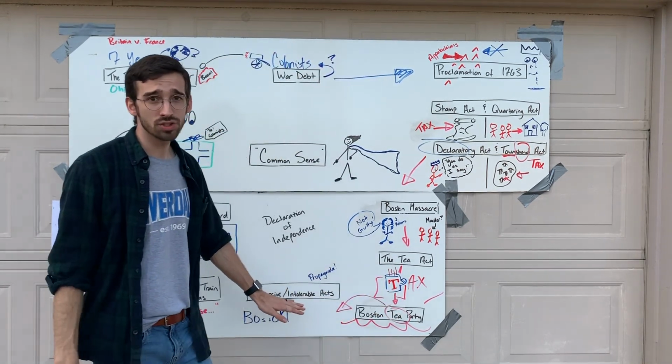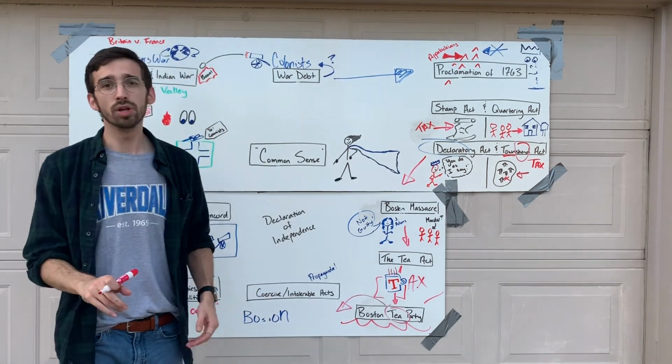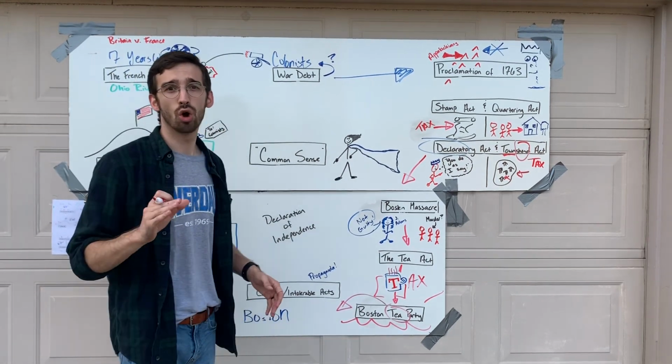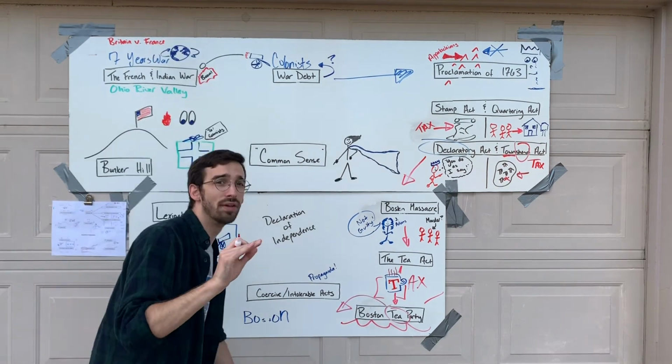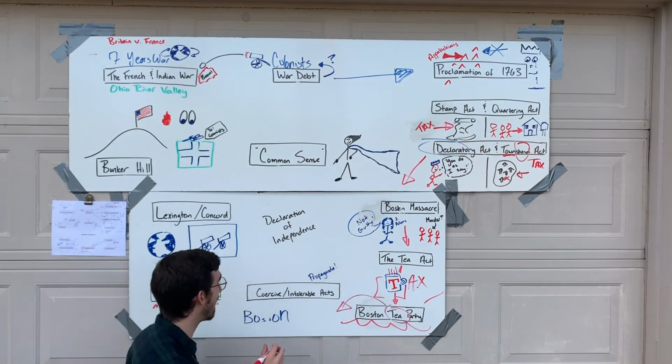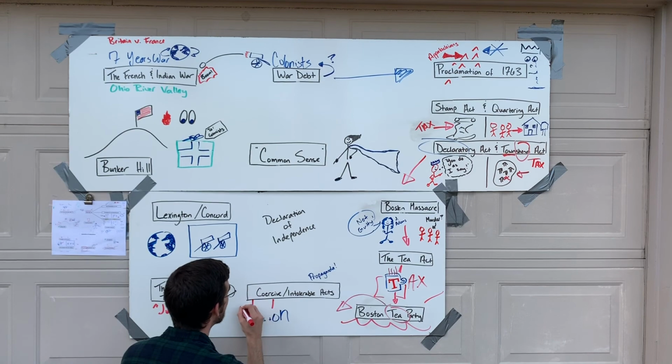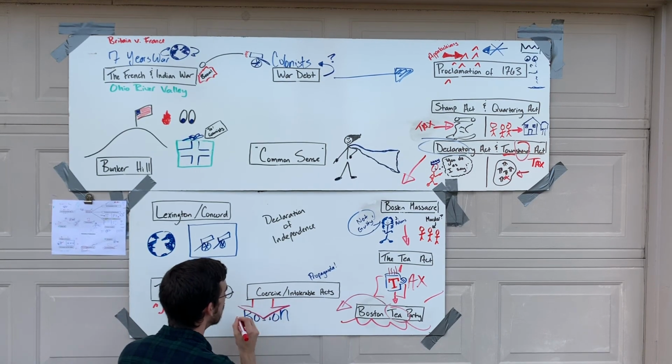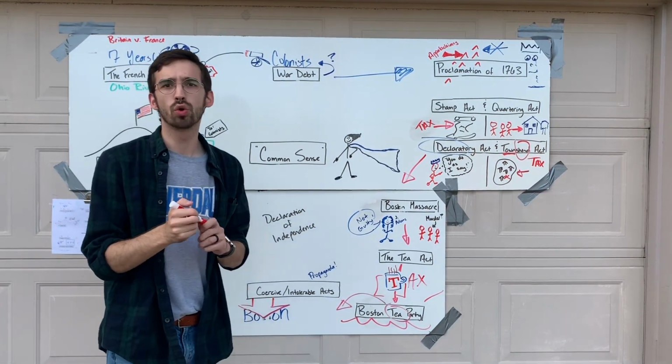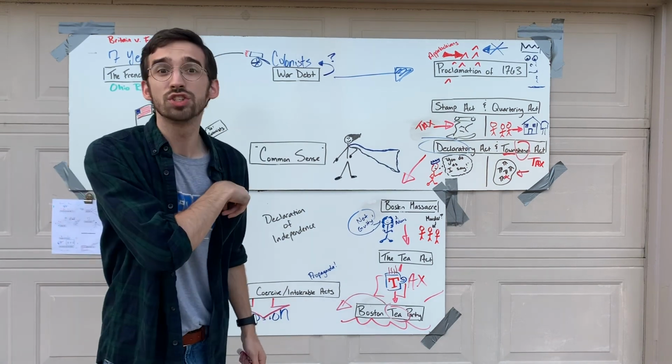So in response to the Boston Tea Party, Britain passes a new group of acts called the Coercive Acts. And the entire purpose of the Coercive Acts is to press down on the city of Boston. It is to crush them, to grind them into submission.